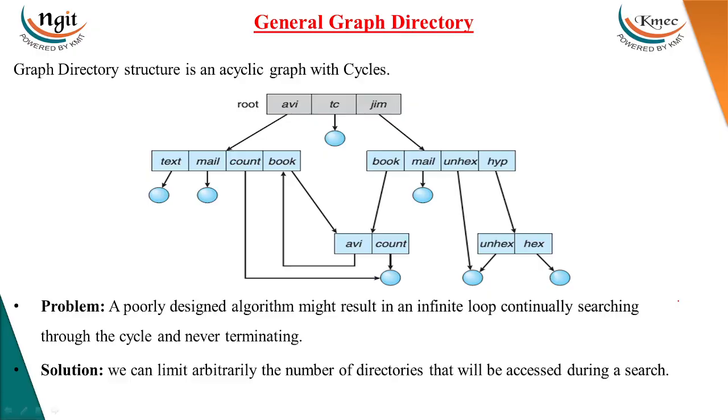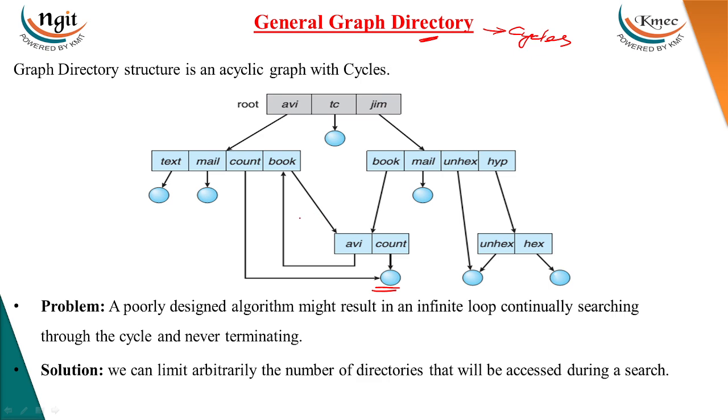Next, the general graph directory. A general graph is an acyclic graph with cycles. The difference between acyclic graph directories and general graph directories is that here we can have cycles. The sharing is also possible here. That means in this structure also, a file may have multiple path names. So we can share files and subdirectories.